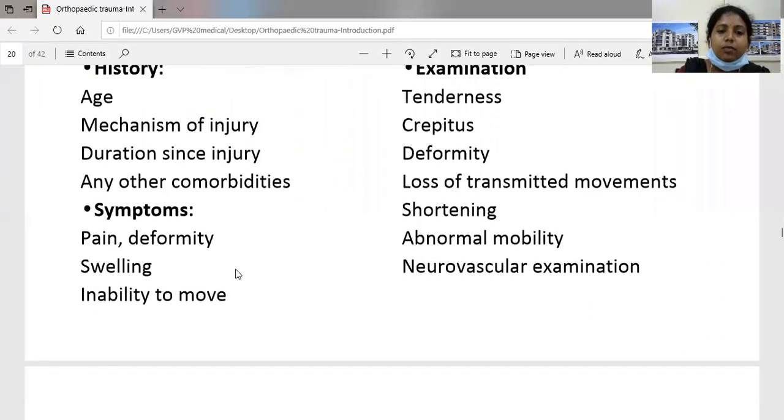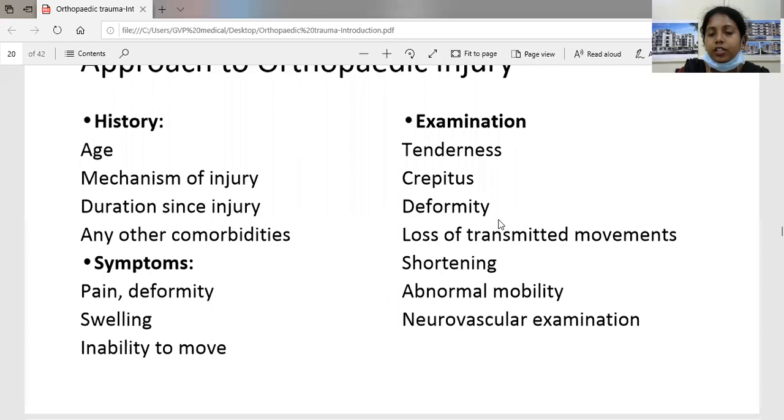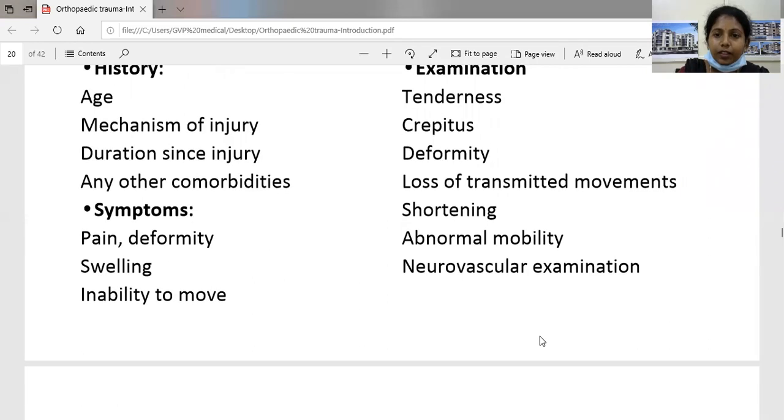So what are the symptoms? How does the patient present to us? They come to us with pain, deformity, swelling, and inability to move the limb. So what are our examination findings? The examination findings include tenderness, crepitus, deformity, loss of transmitted movements, shortening, and abnormal mobility. The neurovascular examination is very important from the examination point of view.